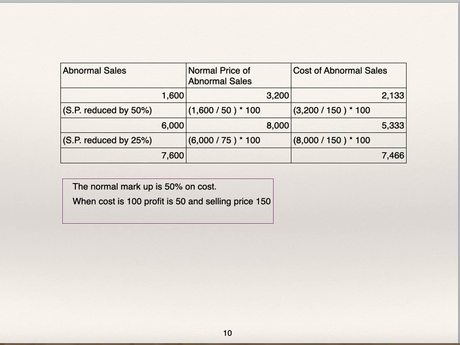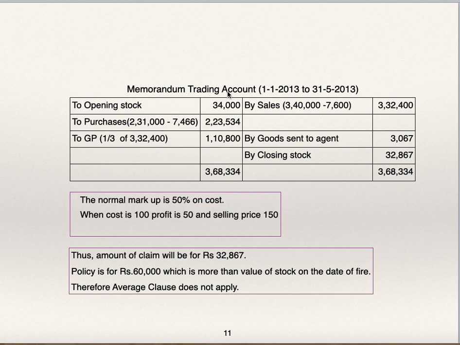Now we'll prepare the memorandum trading account and find out stock as on the date of fire. Memorandum trading account from 1/1/13 to 31st May 13, from the beginning of the year till the date of fire.